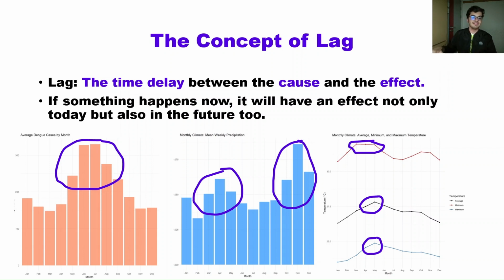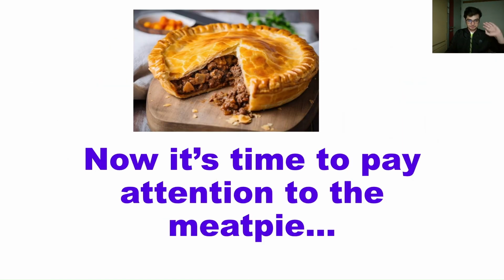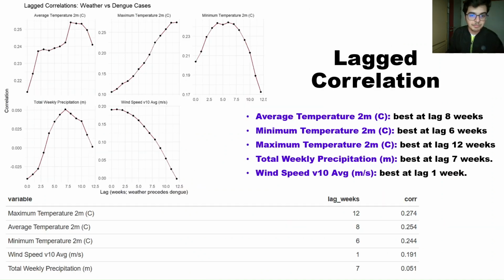Just because we see a rise in dengue cases right now, that does not mean that it was because of the temperature and the rainfall now. It could have been a few months before, and that correlates with and further explains the breeding cycle. Now, it's time to pay attention to the meat of the project.